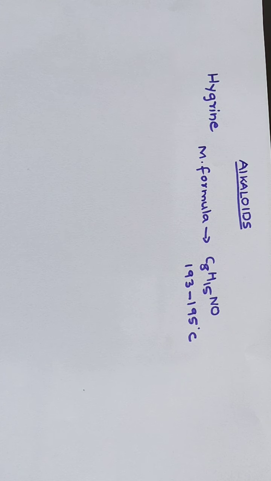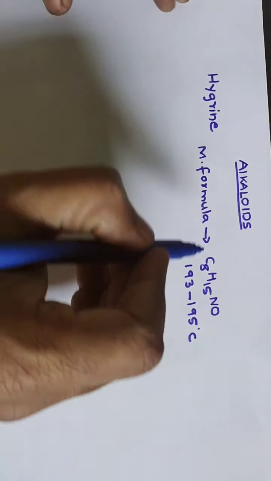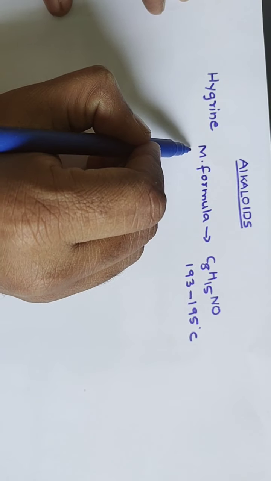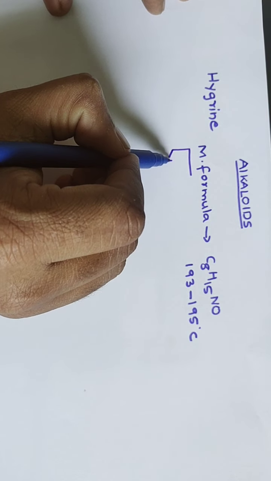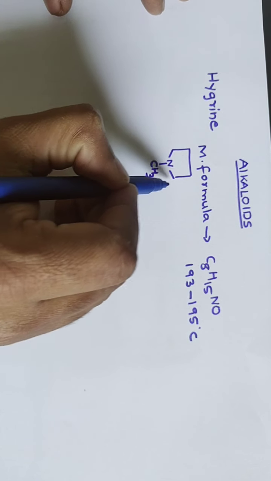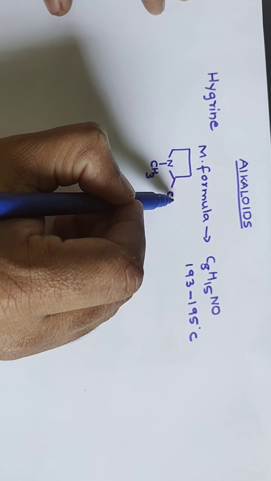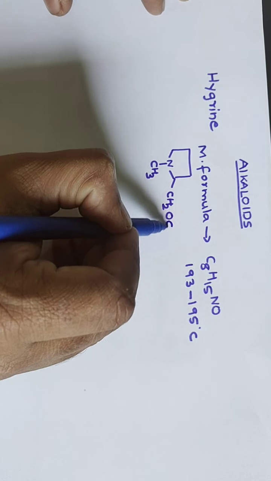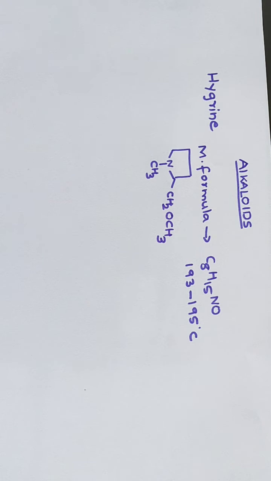It is optically active, that is, it rotates the plane of the polarized light. The structure of hygrine goes like this: CH2, CO, CH3. This is the structure of hygrine. The constitution and synthesis of hygrine: how the structure of hygrine was determined.